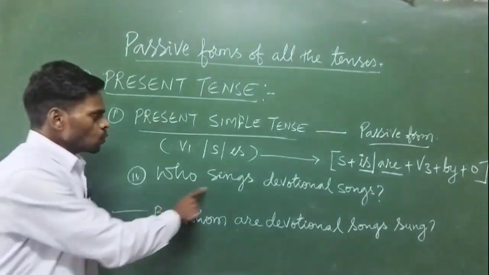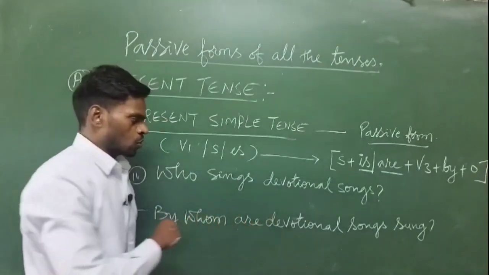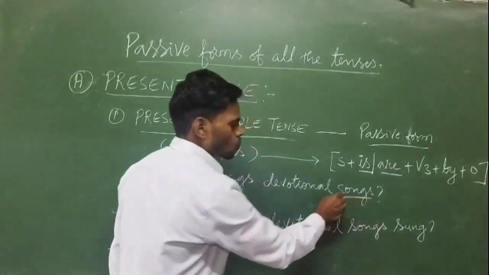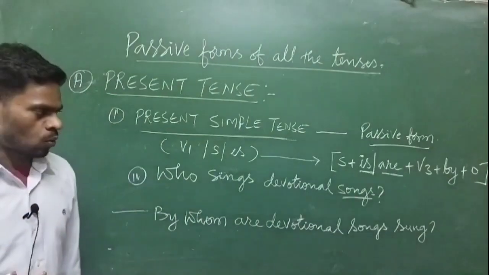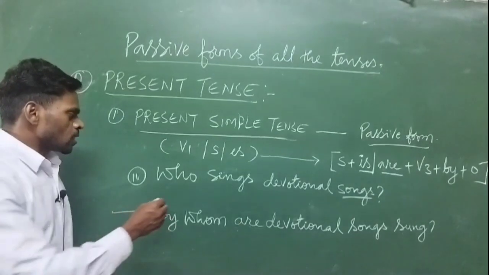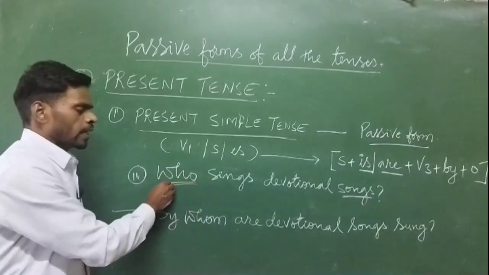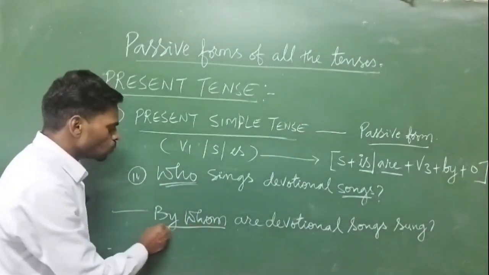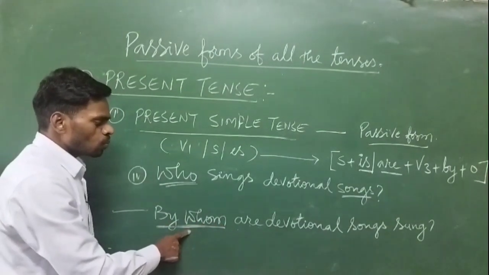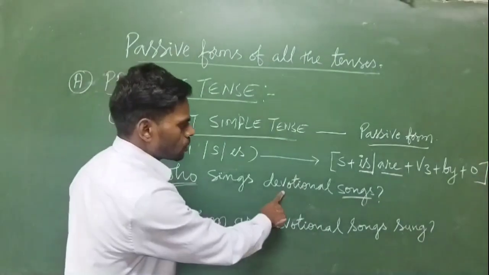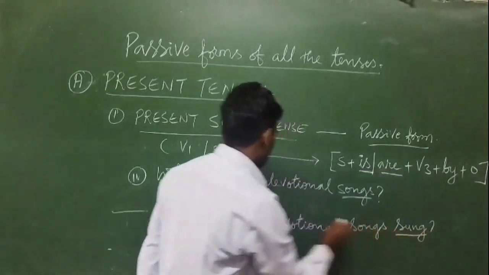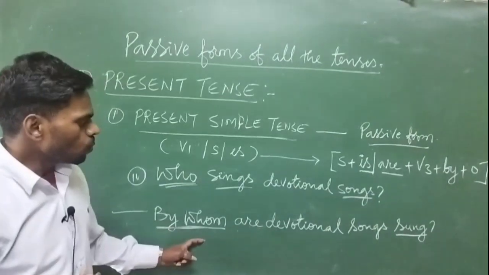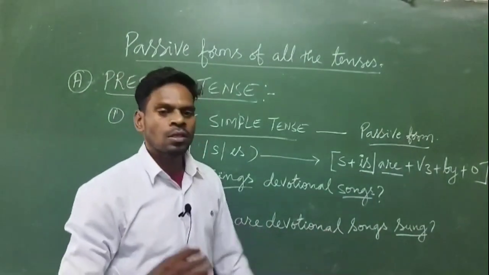So here, who sings devotional songs? So here the object is in plural form, songs, more than one song. So if a sentence begins with who, then in the passive form you have to begin with by whom. So by whom are devotional songs sung. Sings, V3 will be sung. So by whom are devotional songs sung.